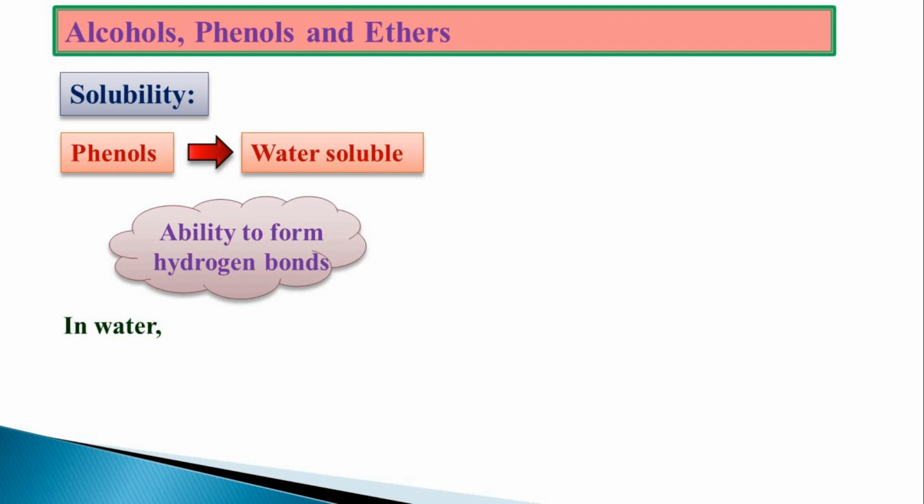Now let us compare the solubility of the phenol and alcohols. The phenol solubility in water is less as compared to that of the alcohols. That means alcohols are more readily soluble than that of the phenol.